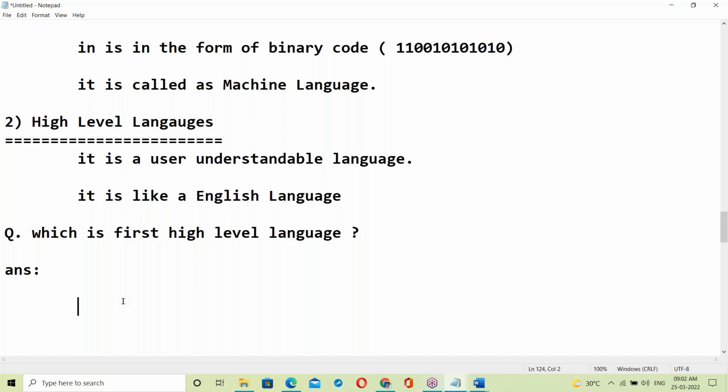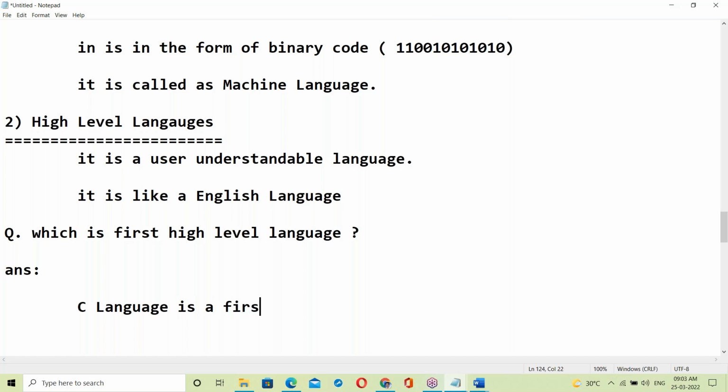Behind all the software, some language is there. What is that? Almost all software, C language. C language is the first one generated.